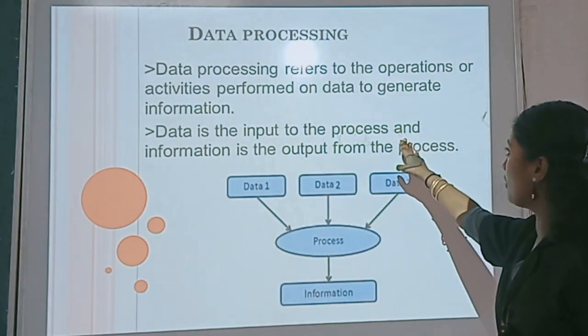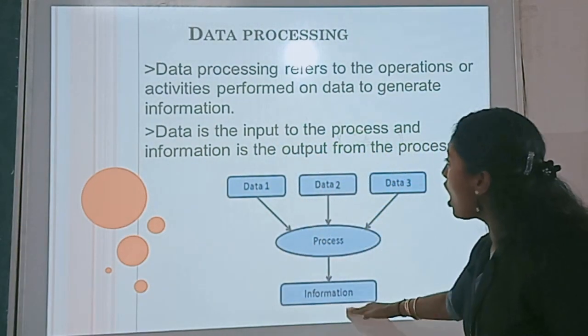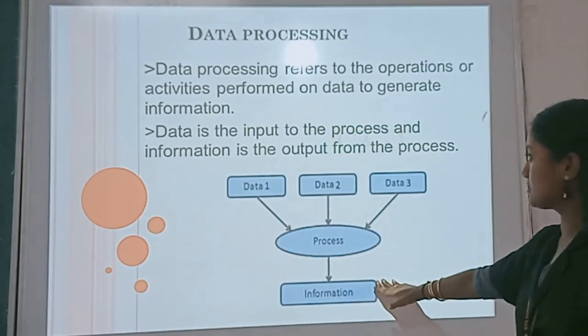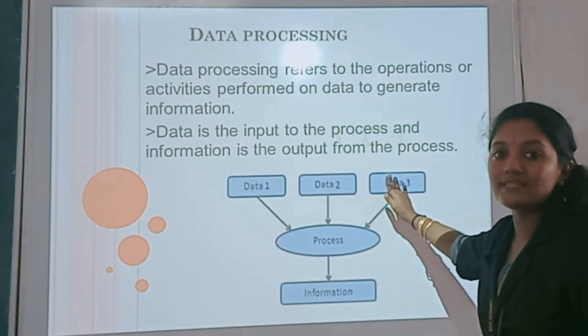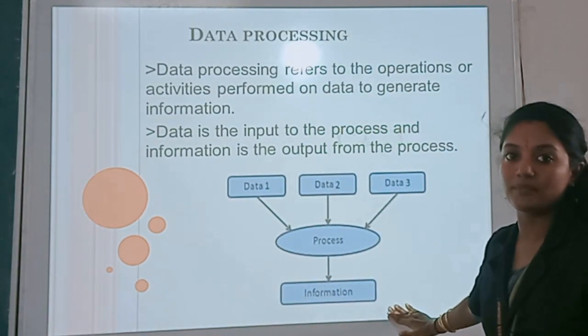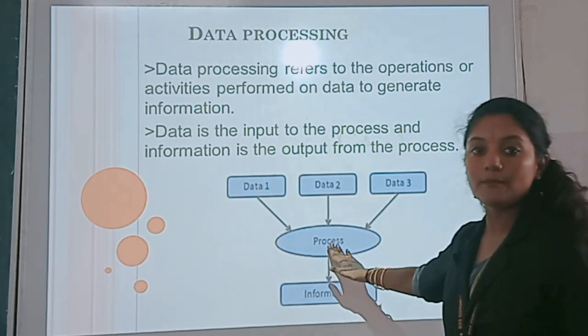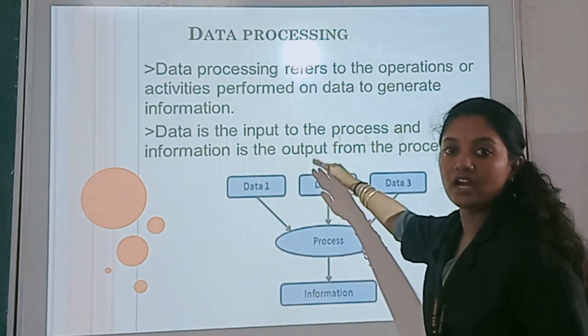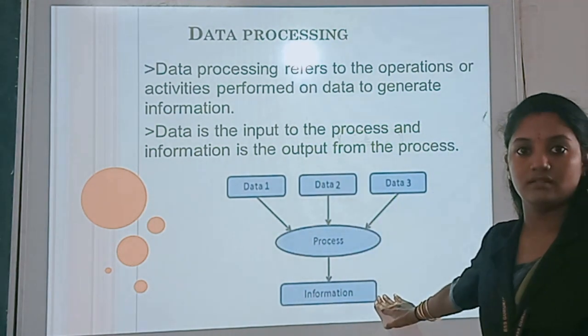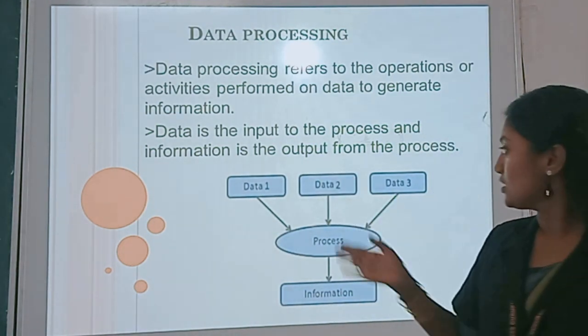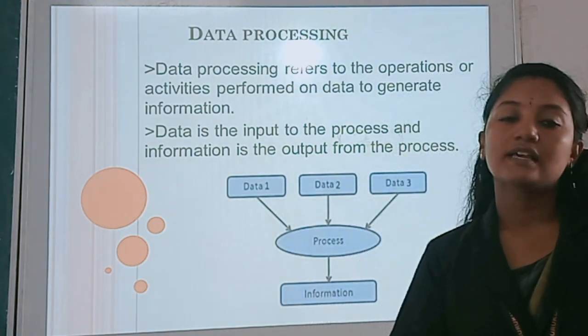Data is the input to the process and information is the output from the process. Clear? So here input is data and the output is information, that means finished product or result. So data processing means converting the data into the information. Hope you understood this.